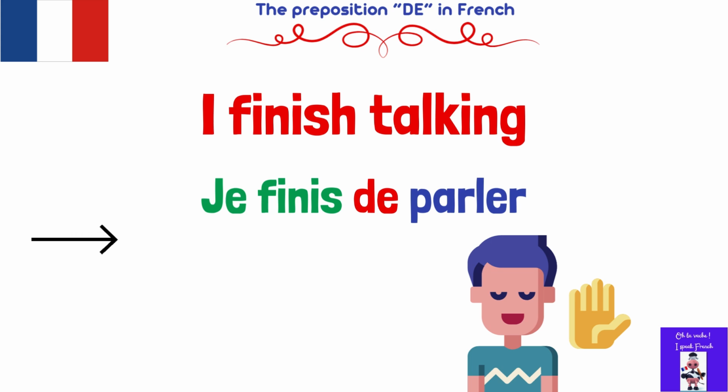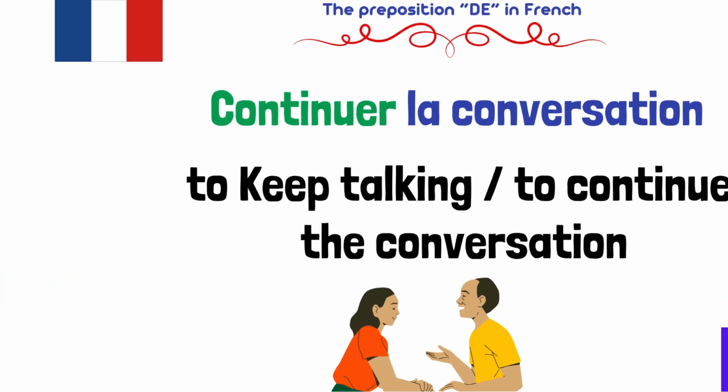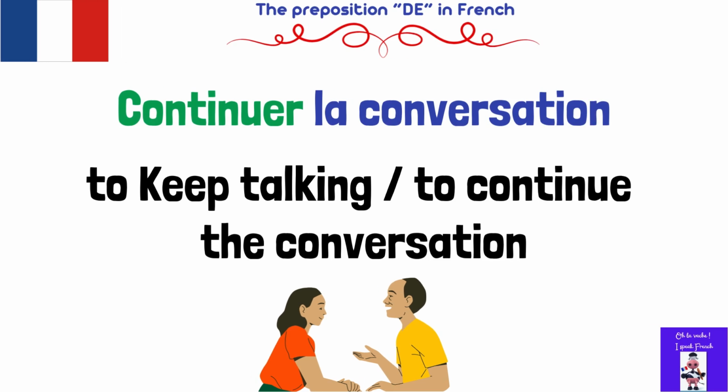Make sure to pay attention to one important thing. These verbs are not constructed with de if followed by a noun group. For example, continuer la conversation. La conversation is a noun, so it means to continue the conversation, or figuratively, to keep talking.